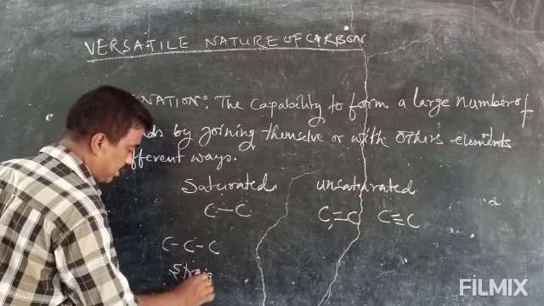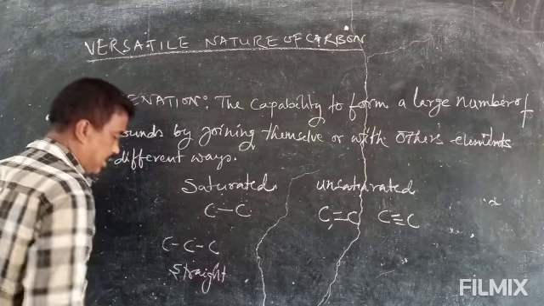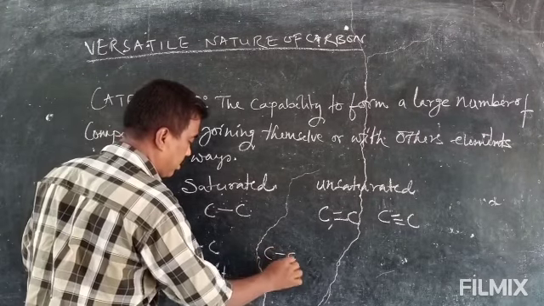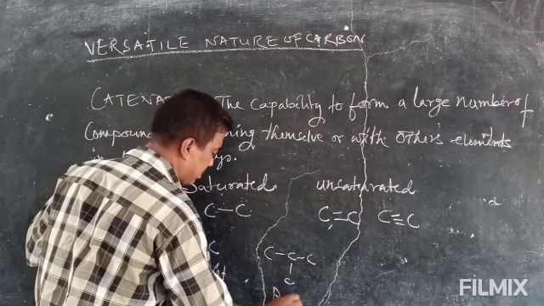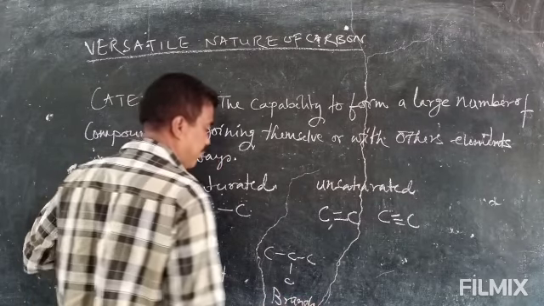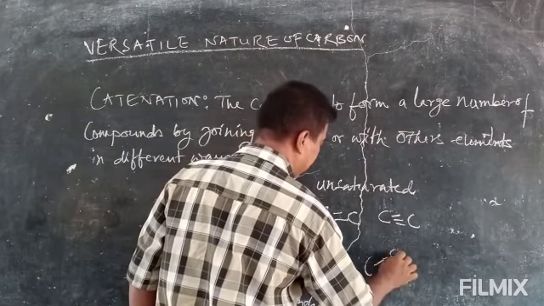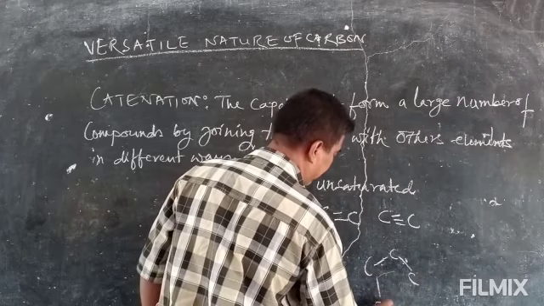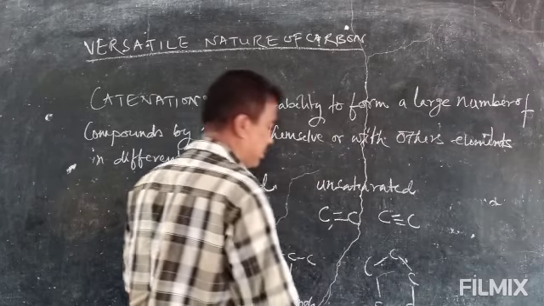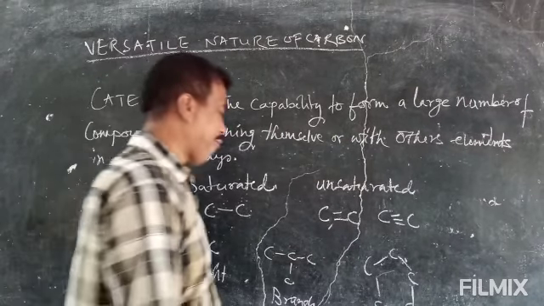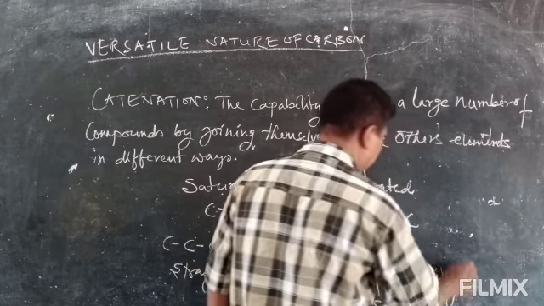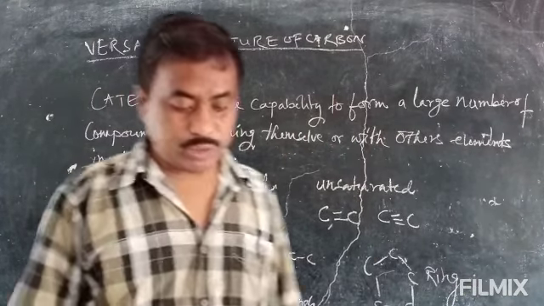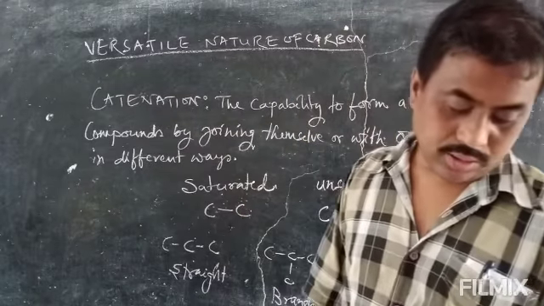If the joining is like this, it is called a branch. If you join like this, then it is called a ring. Like this, in different ways they can join.